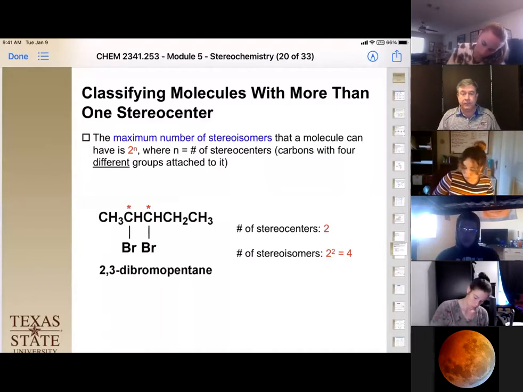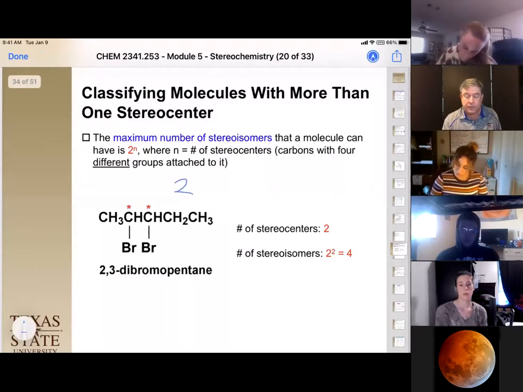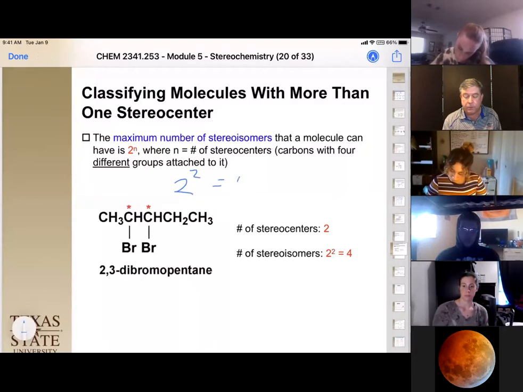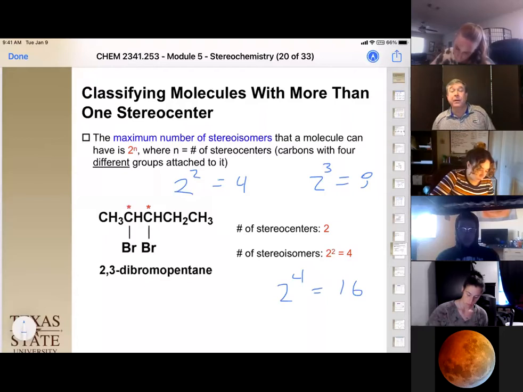Well, it turns out that whenever you have more than one stereo center, your number of isomers is exponential. It's 2 to the n, n being the number of stereo centers. So if you have 2 stereo centers, it's 2 to the 2, which is equal to 4. If you have 3 stereo centers, that's 2 to the 3, which is 8. And if you have 4 stereo centers, 2 to the 4 is 16. So right away, you can get to a lot of different isomers.